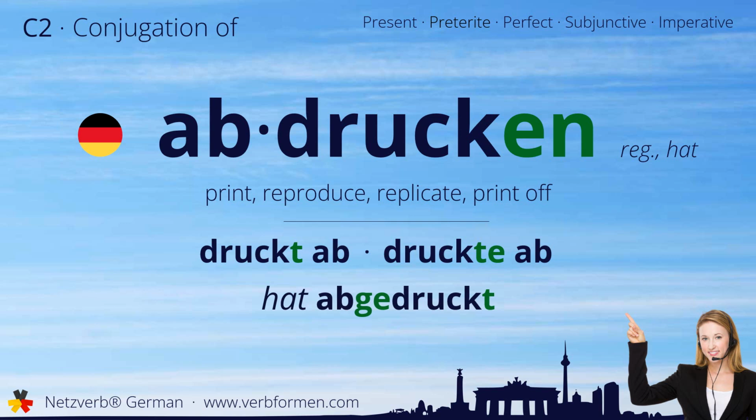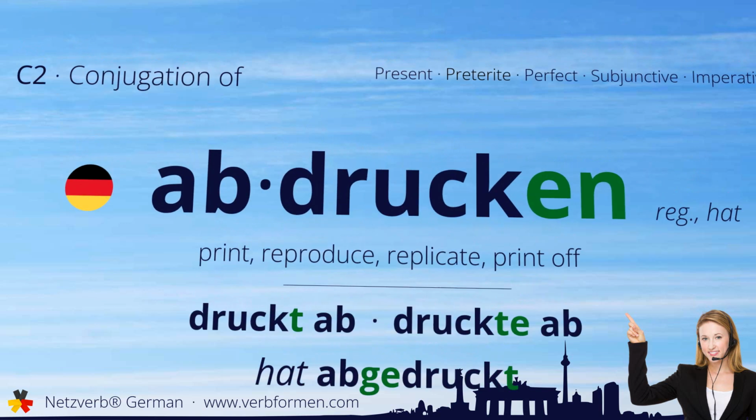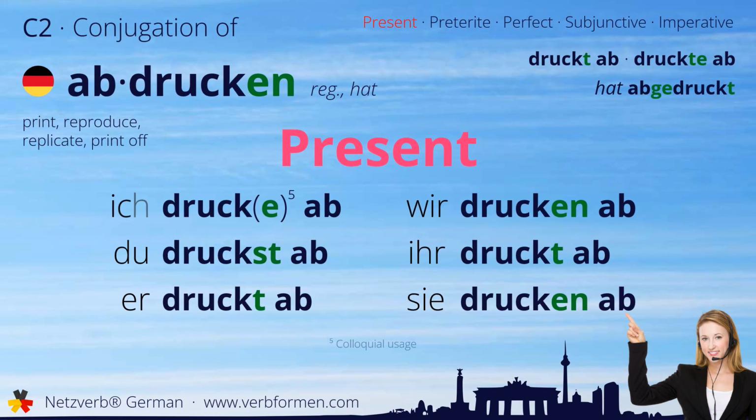Now let's move on to the tenses. First, we'll take a look at the present tense. Ich drucke ab. Du druckst ab. Er druckt ab. Wir drucken ab. Ihr druckt ab. Sie drucken ab.